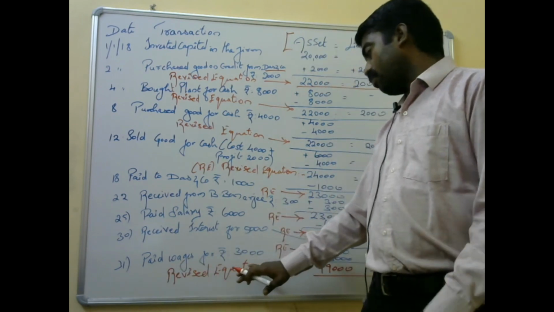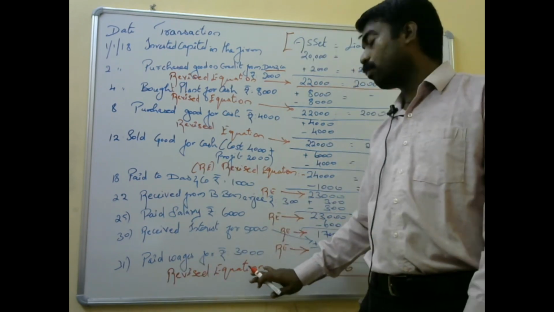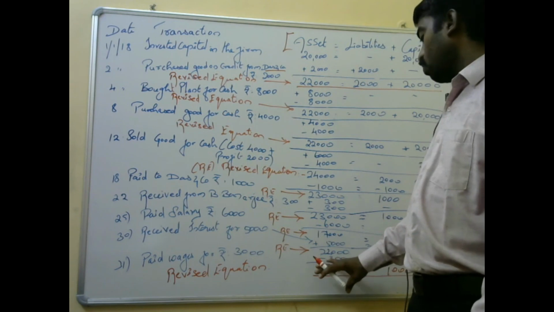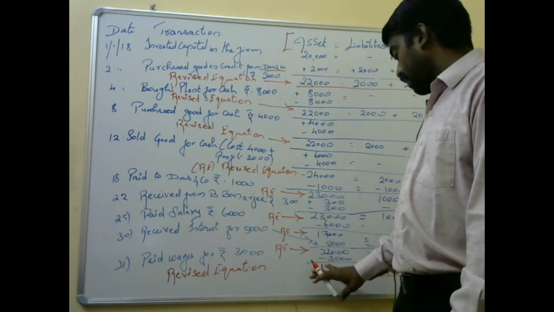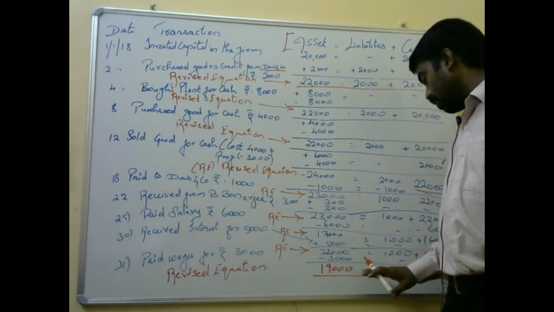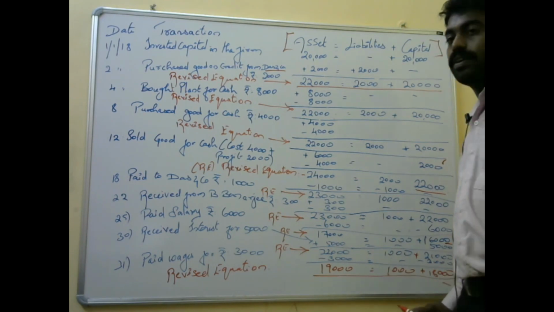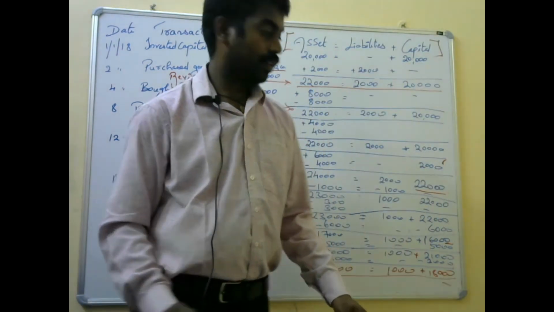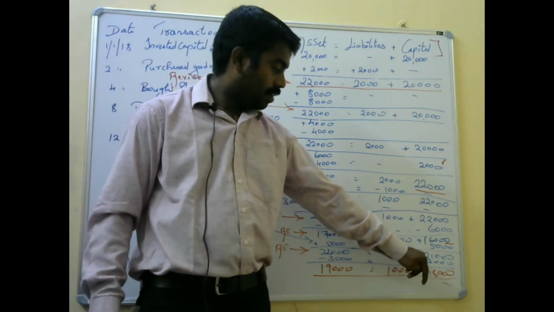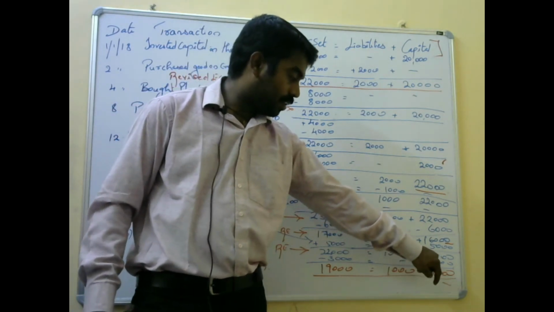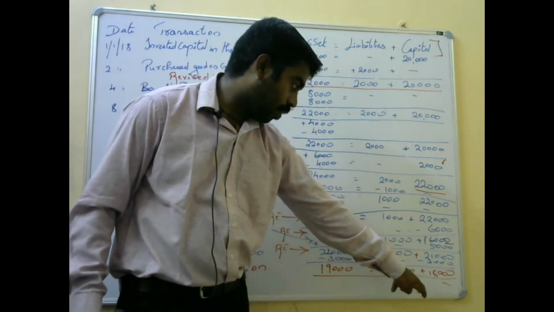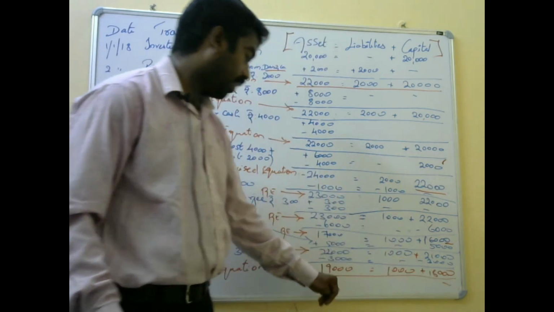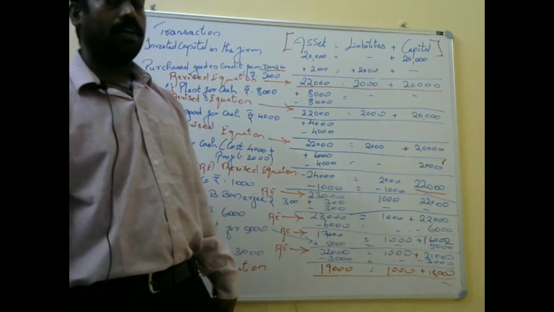Paid wage of 3,000. You are paying a wage to the daily employees, 3,000. So 22, your cash will get reduced. On the other side, 22 minus 3, 19,000. Similarly, capital also will get reduced. 1,000. So 21 minus 3 you will get 18,000. So when you add 18 plus 1,000, 19,000 is the final equation.